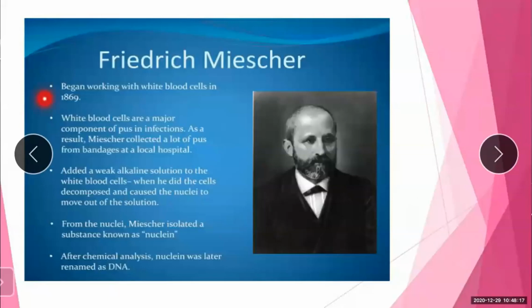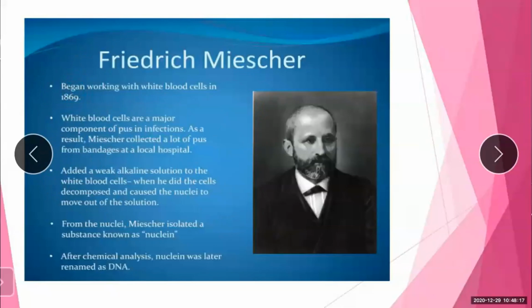So Miescher began working with white blood cells in 1869. As we know, white blood cells are the major component of pus in infections. As a result, Miescher collected a lot of pus from the bandages at a local hospital and added a weak alkaline solution to the white blood cells.